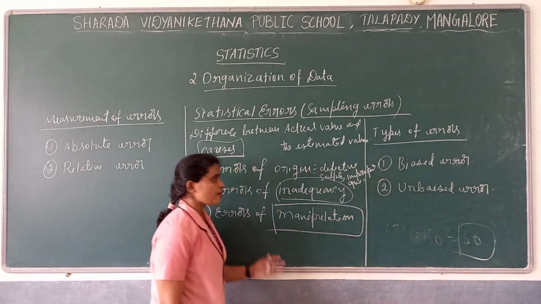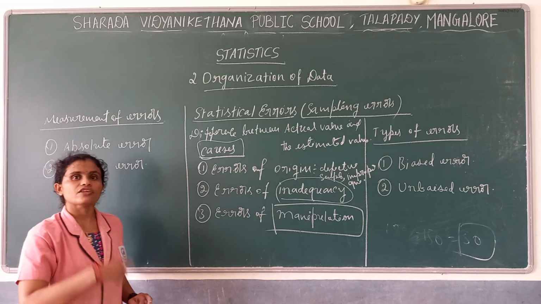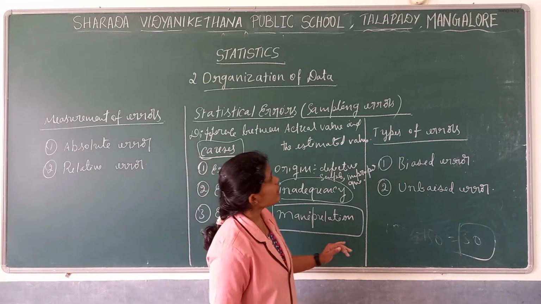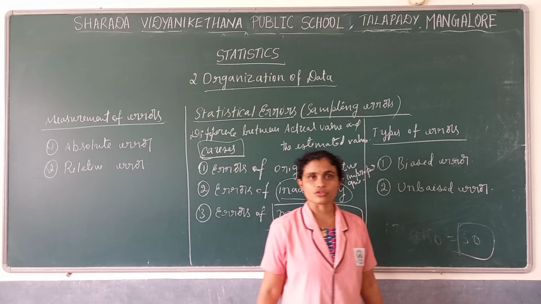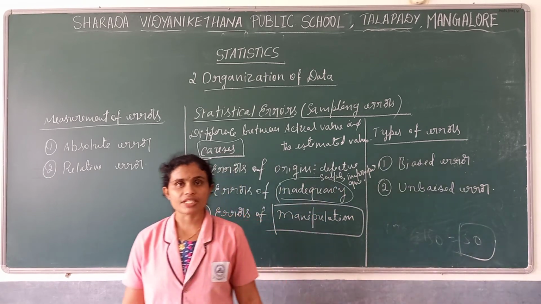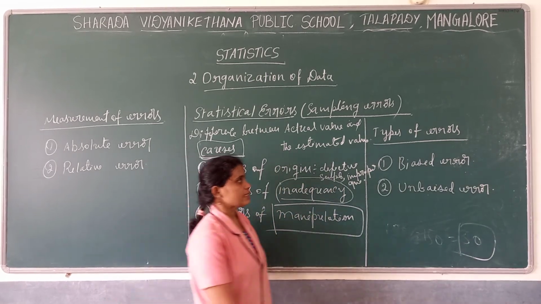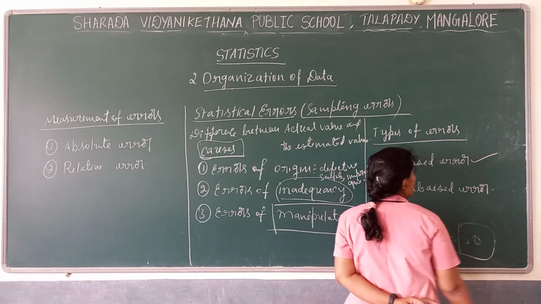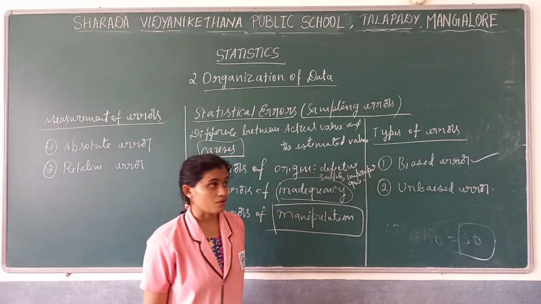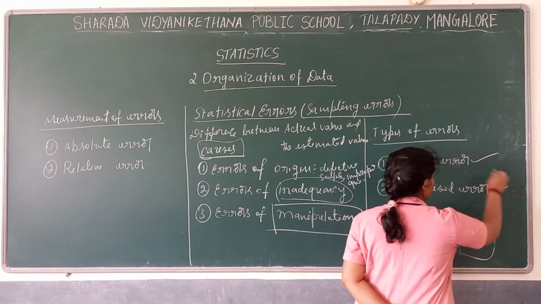Now we have seen the causes. Now which are the different kinds of errors? If you go through the types of errors, we can see two types of errors, that is biased error and unbiased error. What is biased error?